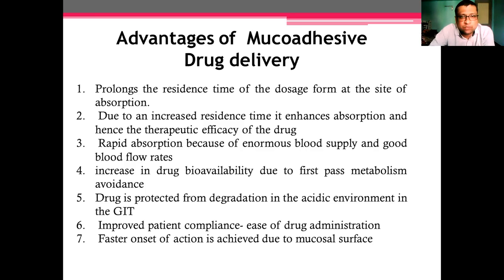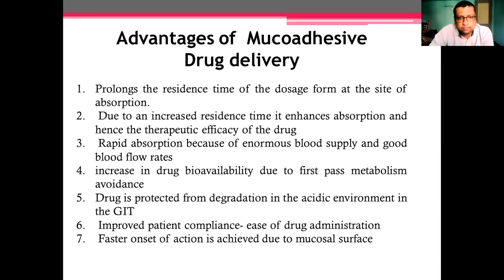Next one is increased drug bioavailability due to avoidance of the first pass. We already saw in slides 3 to 5 that when we choose this mucoadhesive drug delivery system, there will be avoidance of first pass metabolism. Means if first pass metabolism is avoided, your maximum drug will get exposed to the body and you will get the maximum absorption, and due to which the maximum bioavailability. Very simple relation in that.